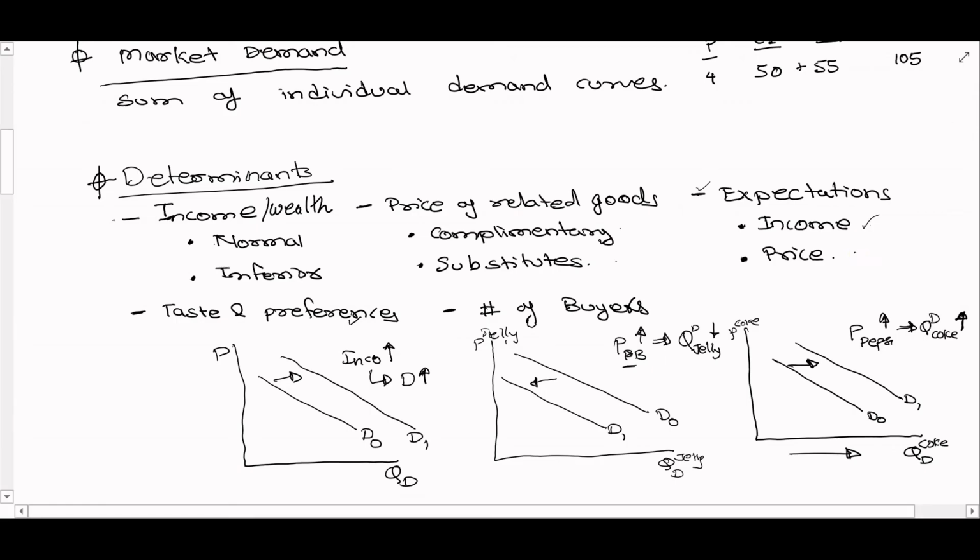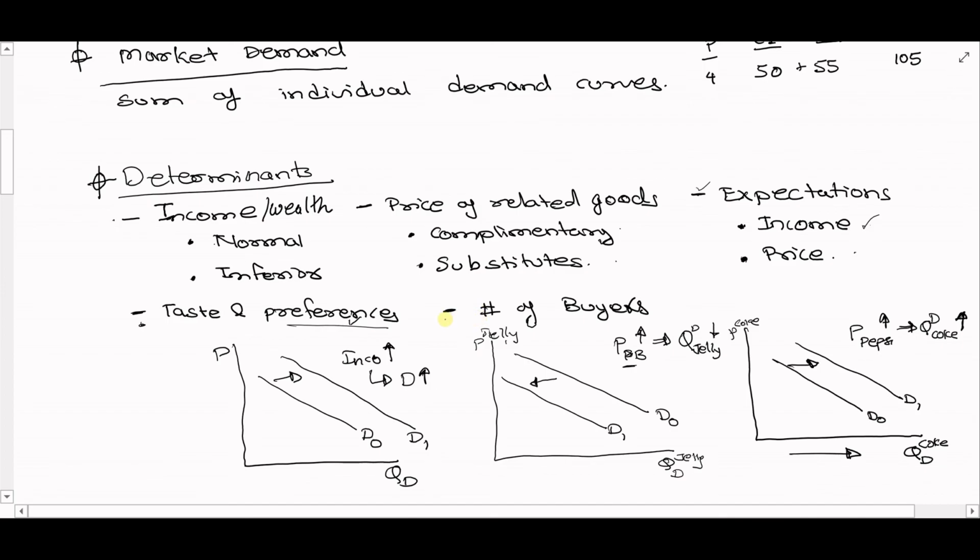And similarly, future price will affect the current demand. If you expect the price of gasoline to be higher tomorrow, you would fill up the gas today and not wait for tomorrow. Similarly, you can think about tastes and preferences. If preferences change, demand will be affected. People prefer new phones over old phones, and hence preferences are changing, so the demand for new phones will be higher, so the demand will shift right for new phones.